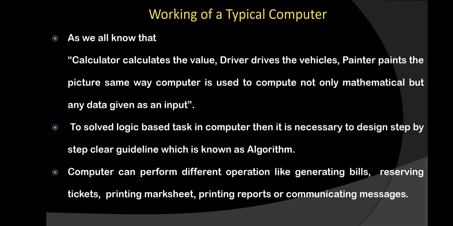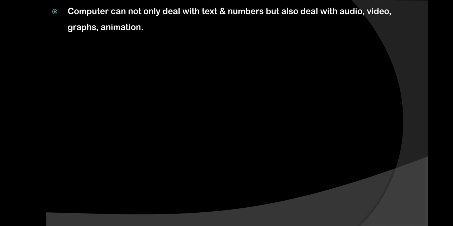Doing gossip with your friends using social networking apps is considered communicating a message. Many years ago, communication took place with the help of letters. But nowadays, with just a finger touch, you can communicate with anyone very easily. So these are some of the basic uses related to the computer.